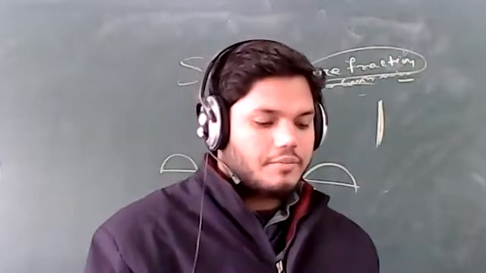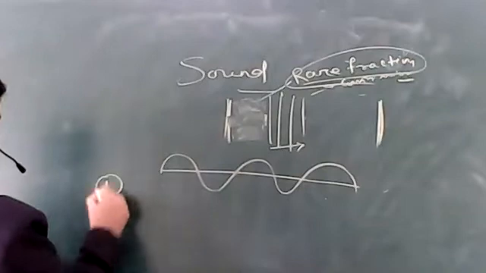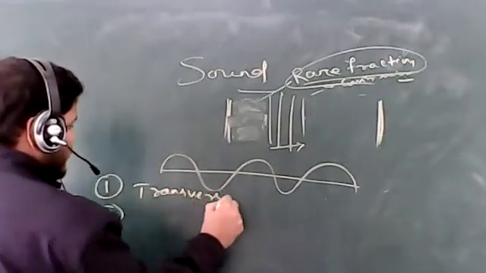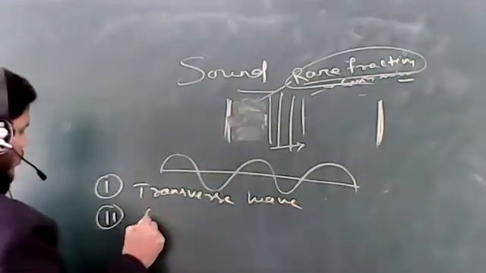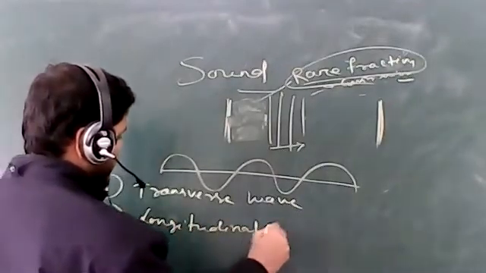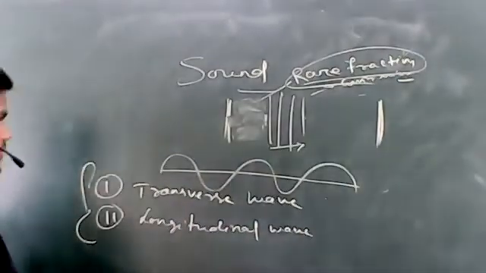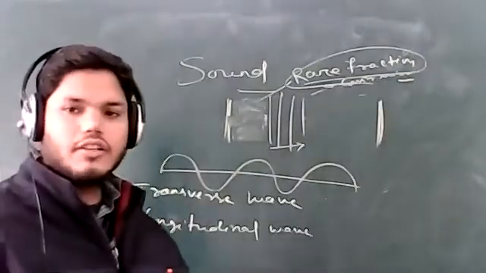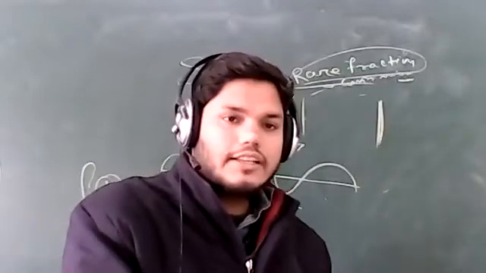On the basis of that, waves can be divided into two types: one is the transverse wave, one is the longitudinal wave. The question will come: what is the definition of a transverse wave, what is the definition of a longitudinal wave, and how does each come about? First, we will discuss the transverse wave.